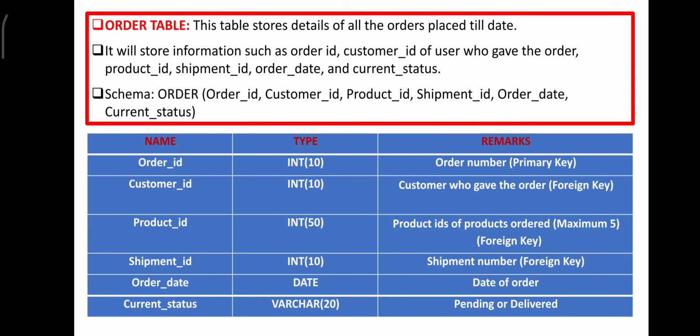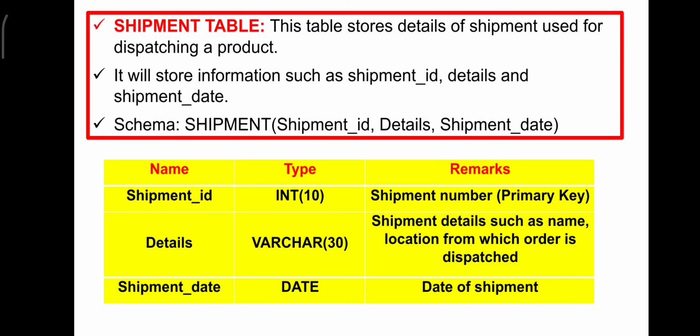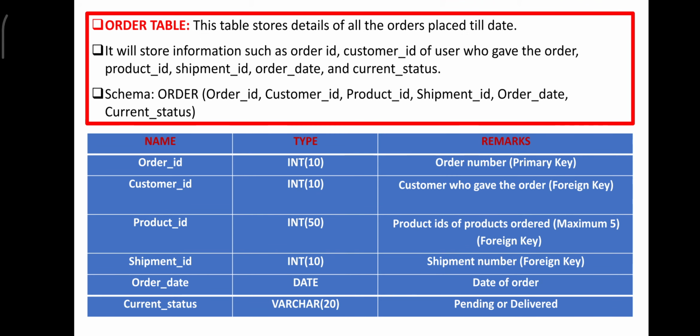And the fifth table is called the order table. As you can see here, you have a primary key, which is the order ID. Customer ID is pulled from the third table, so it is called the foreign key.